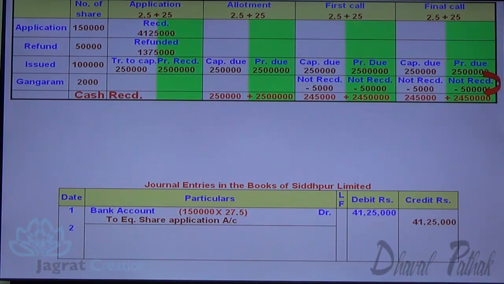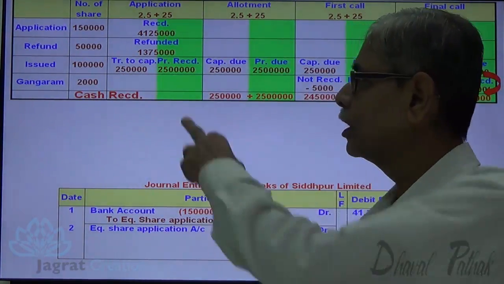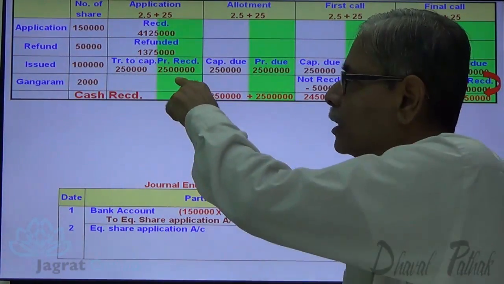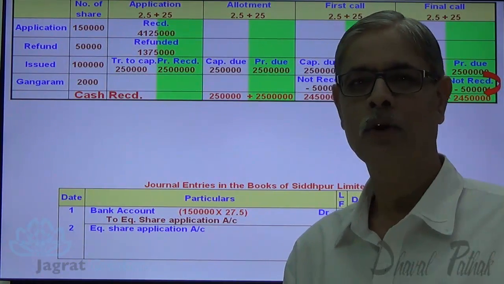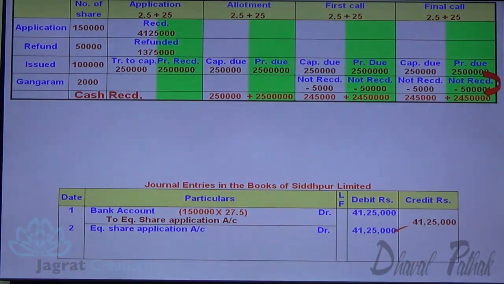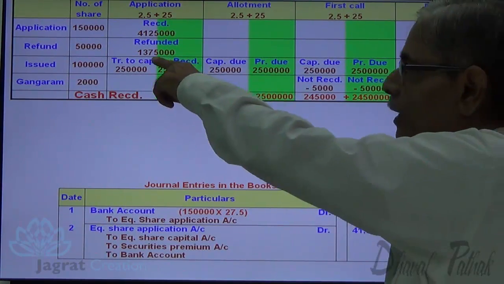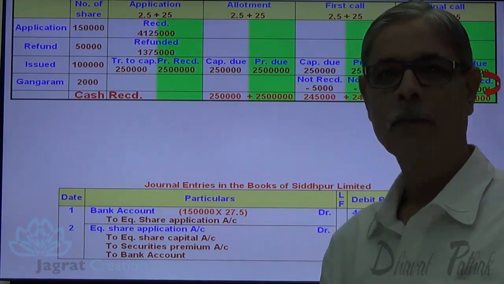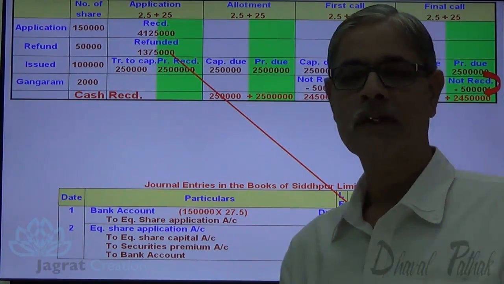Now how is this equity share application money being distributed? This is transferred to equity share capital. This is transferred to security premium. The amount refunded is credited to bank account. Look at the journal entries. To equity share capital account credit 2,50,000. To security premium account credit 25 lakhs. And the amount refunded is credited to bank account. So bank account is credited with 13,75,000. So what's the journal entry?